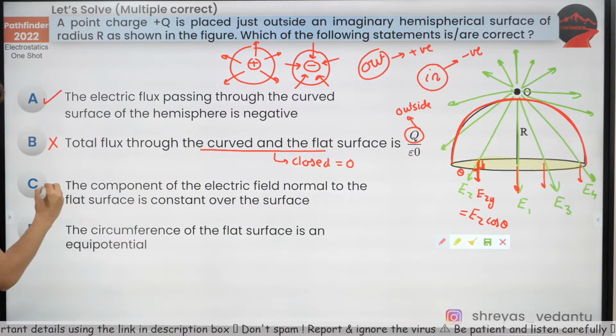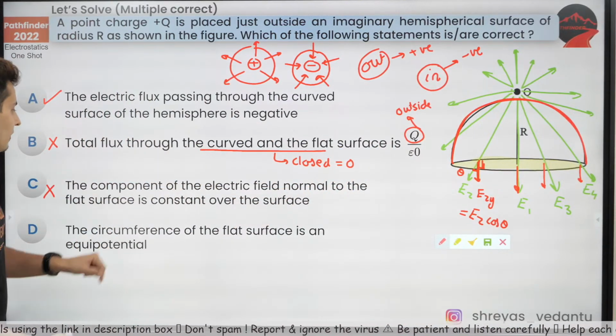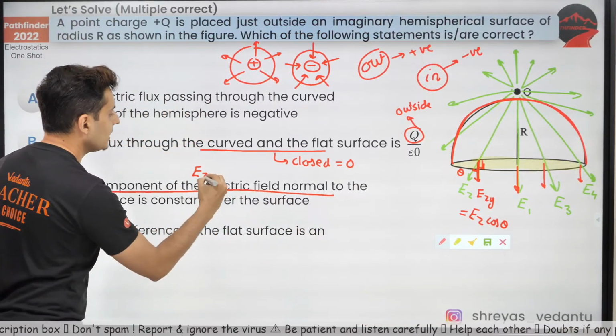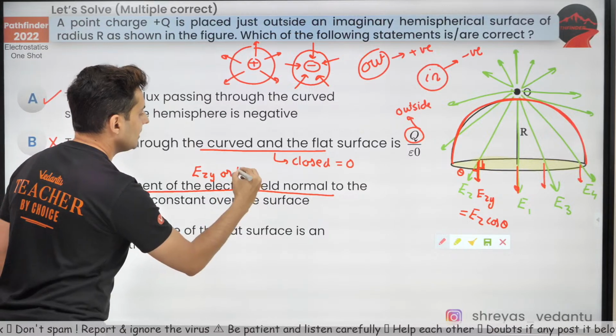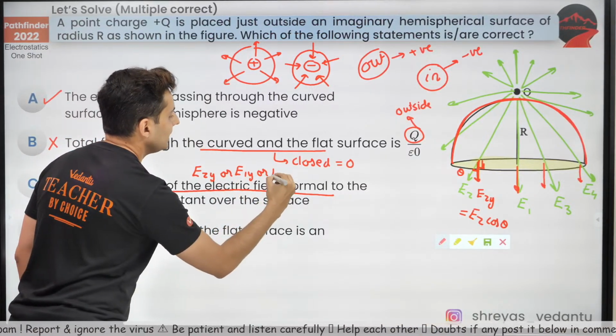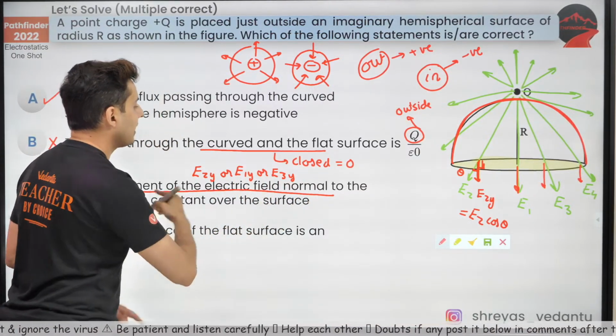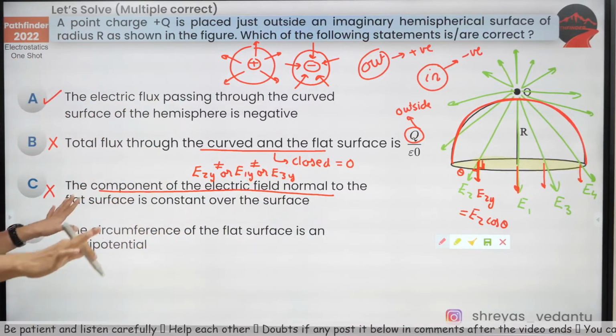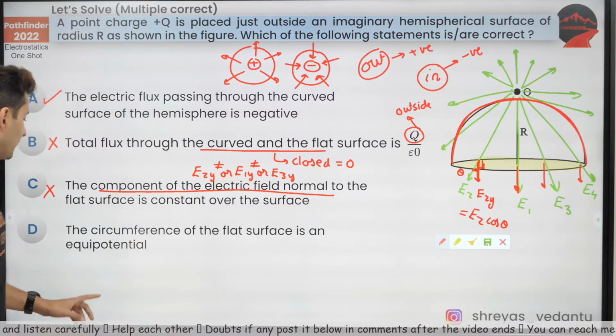I hope this is clear. Hence, this normal component of the electric field, so that is basically E2y or E1y or E3y, all these are not the same. None of them are equal. So they are generally not the same. Most of them will be different.